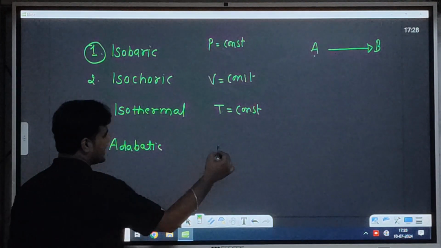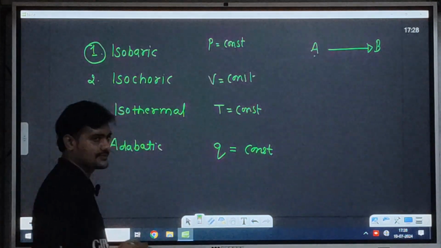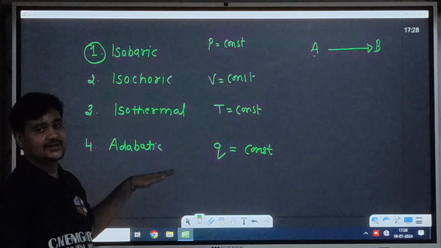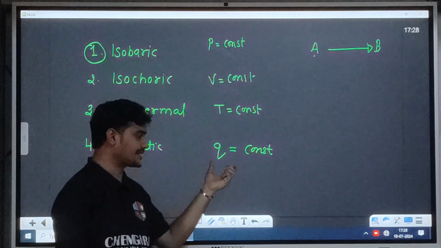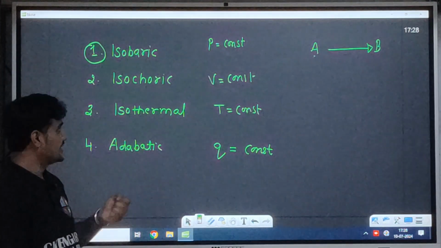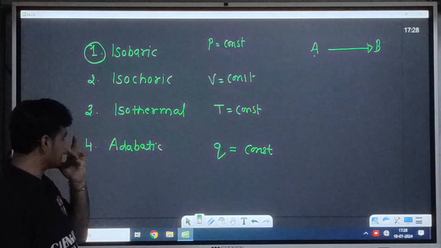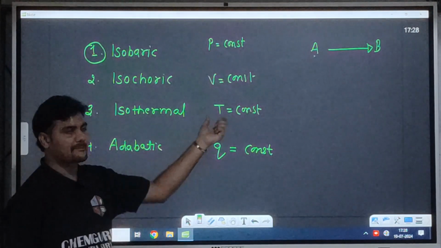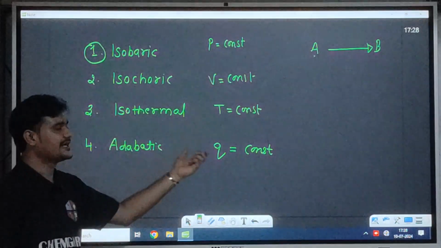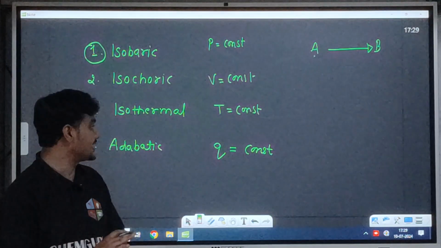Again, what is adiabatic? In adiabatic, Q, that is heat, is constant. So these are the four basic fundamental thermodynamic processes, and in every process one factor is constant. If pressure is constant, it is called an isobaric process; if volume is constant, it is called an isochoric process; if temperature is constant, that is isothermal; if heat is constant, that is called adiabatic. I hope these things are clear to you.